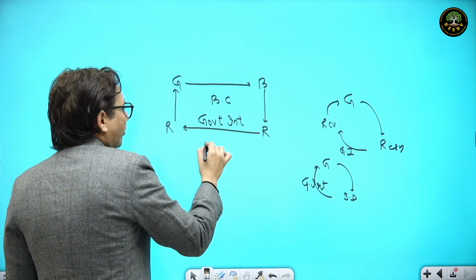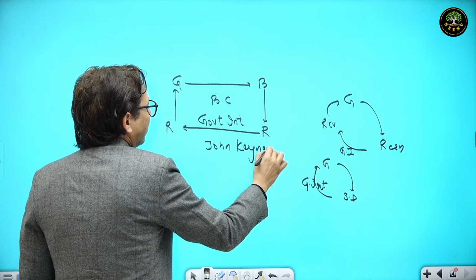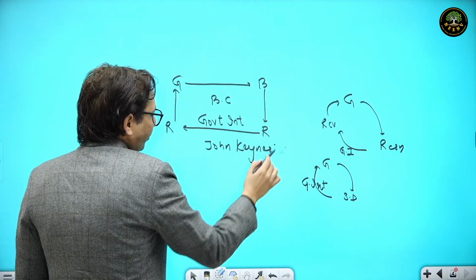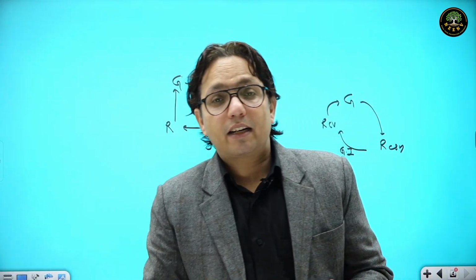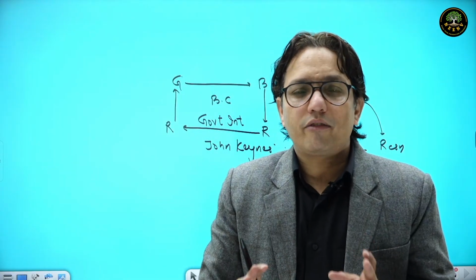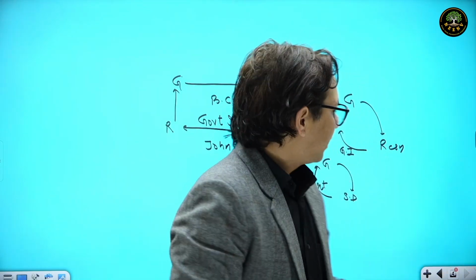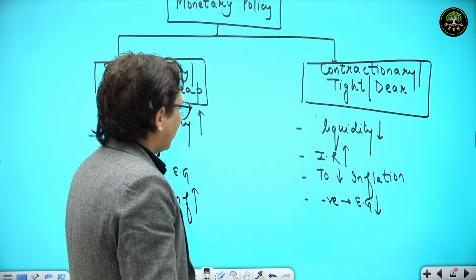This theory was given by John Keynes. In other words, when we say government intervention, there should be expansionary monetary and expansionary fiscal policy.